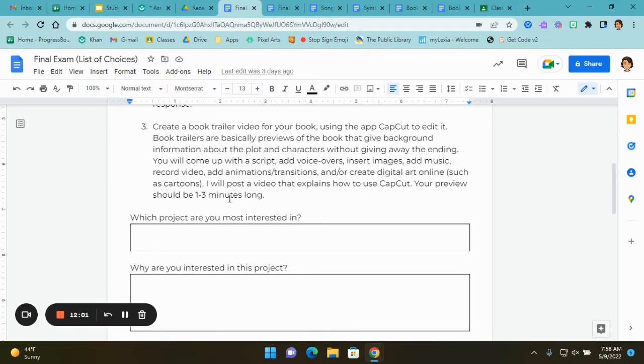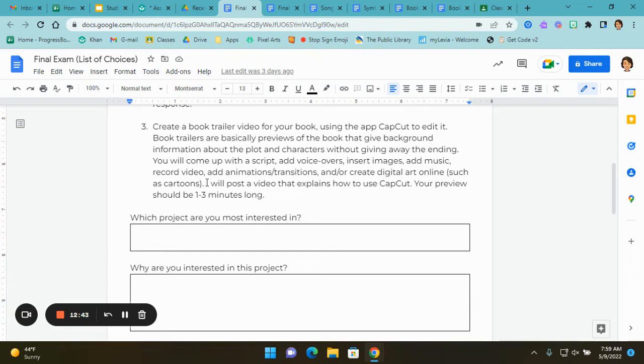The last option you have is to create a book trailer video for your book using the app CapCut to edit it. You have to have a phone in order to do this, or a tablet. So book trailers are basically previews of the book that give background information about the plot and characters without giving away the ending. You will come up with a script, you'll add voiceover clips, you'll put images, put background music, you're going to record your video, you'll add animations and transitions, or you could create digital art online, such as cartoons. If you want to make an animated cartoon for your book trailer, you can do that, or you can find pictures on the internet or record scenes.